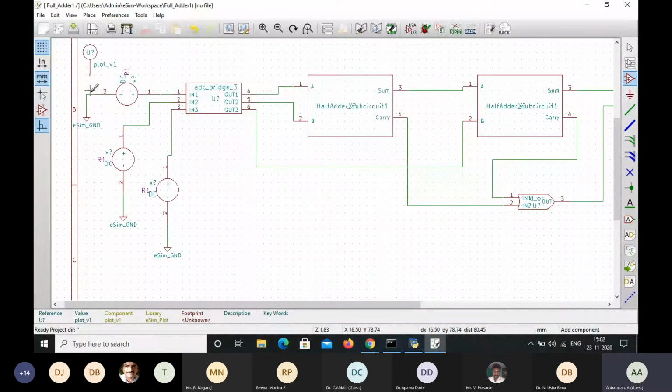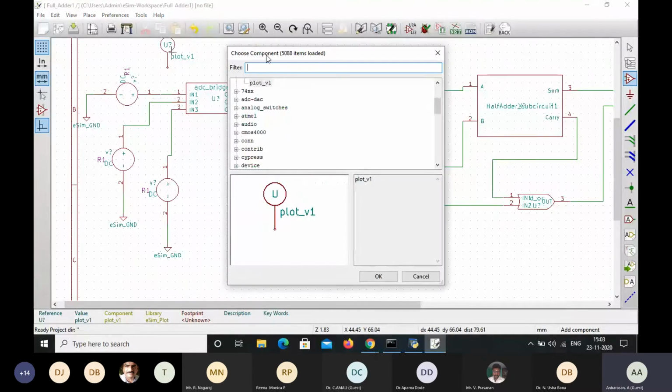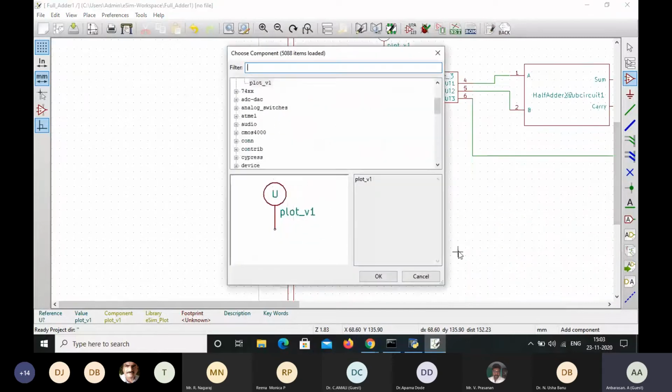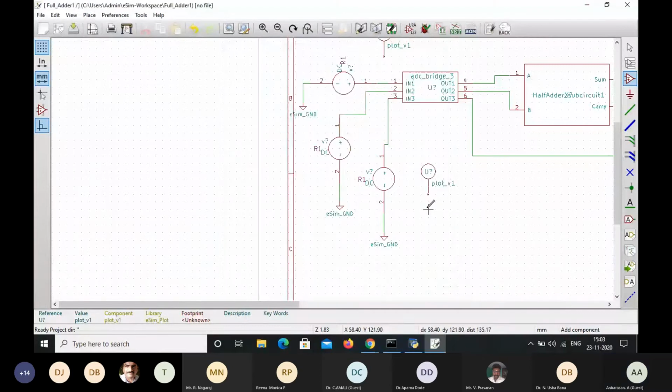This plot v1 is connected for the input 1, and then plot v1 second, which is connected for the second input.